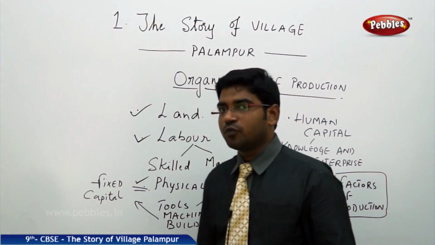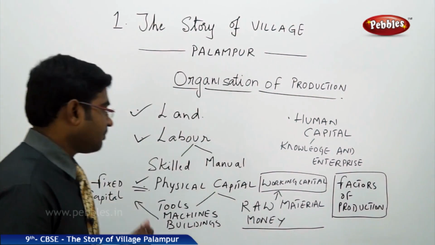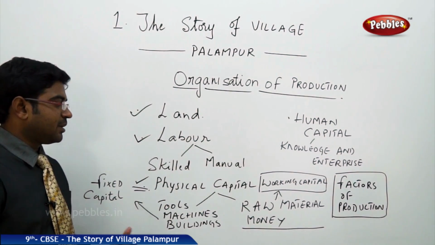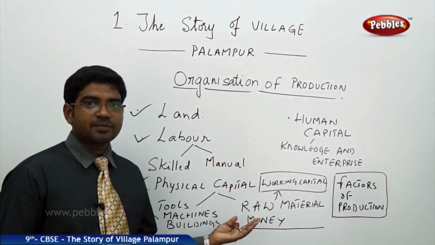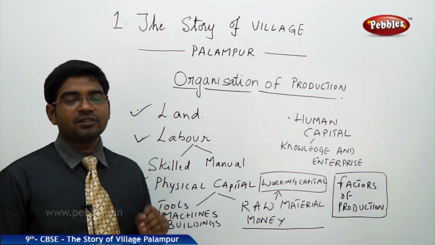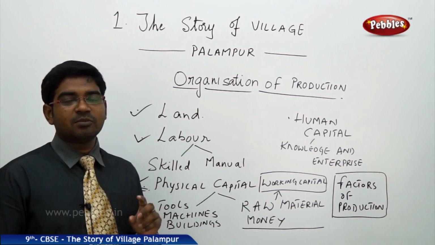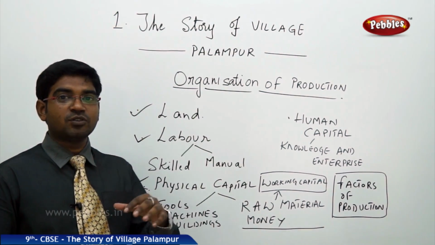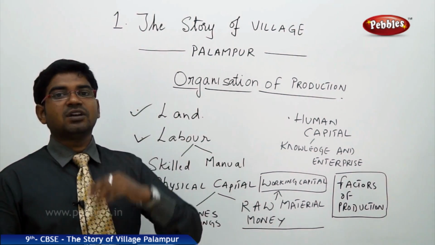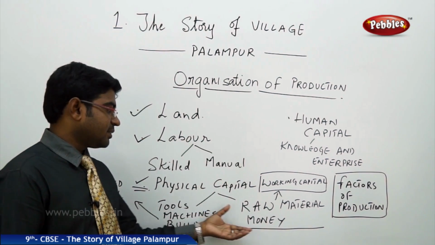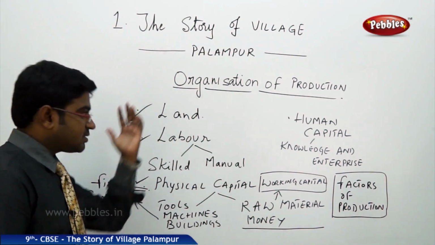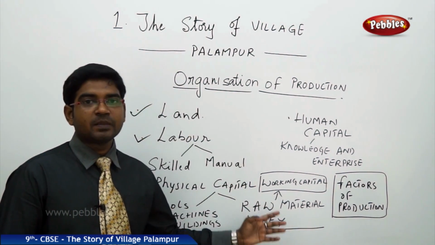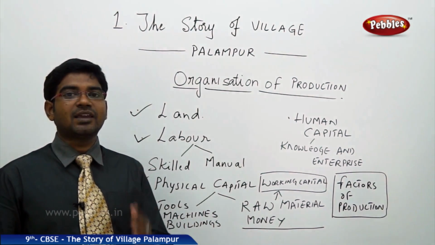And the other type of capital is raw materials. For example, in the field, you need to put a certain amount of seeds and fertilizers. These are the raw materials for you to get the best production output. In the same way, for having all these things, we need money. Money is a working capital.